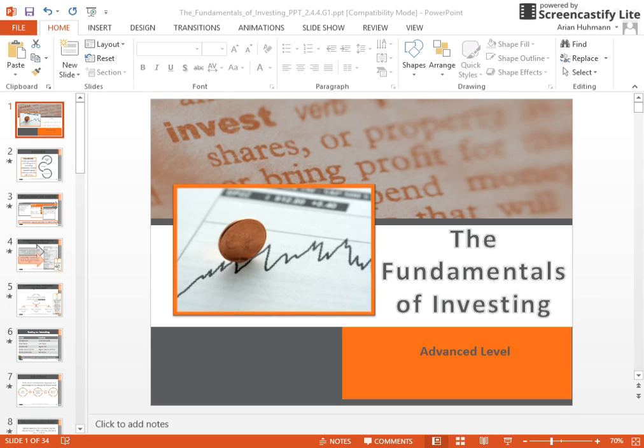So there are different types of investment tools that we're going to talk about, and these are your very basic ones: bonds, stock, real estate, speculative investments, mutual funds, and index funds.